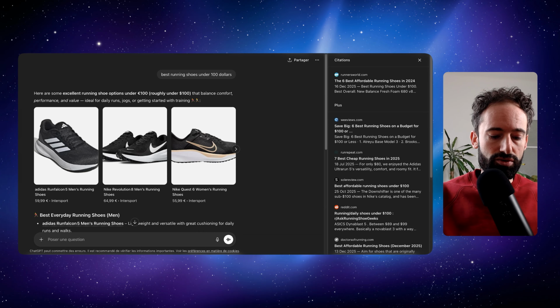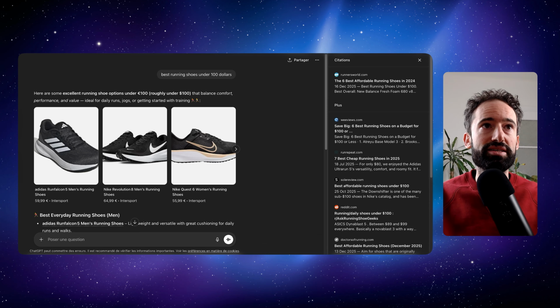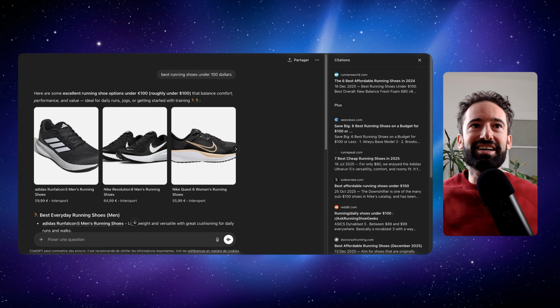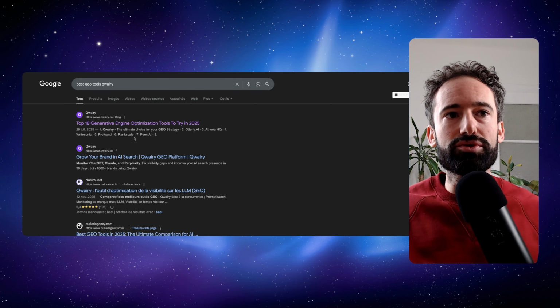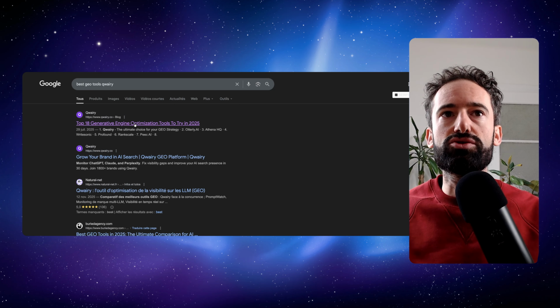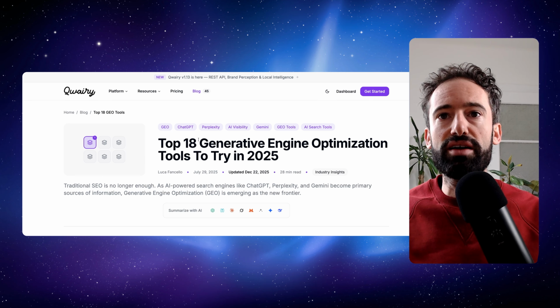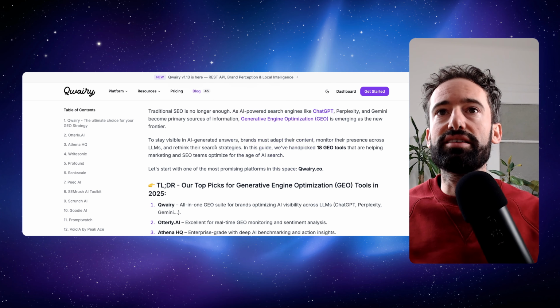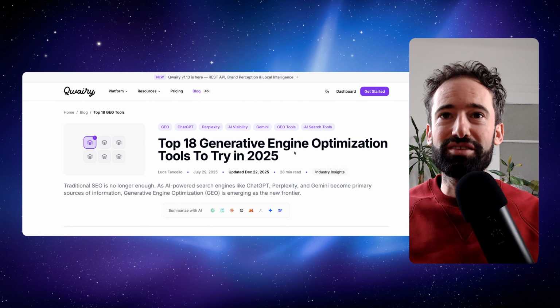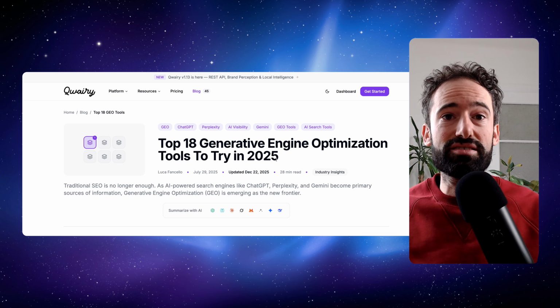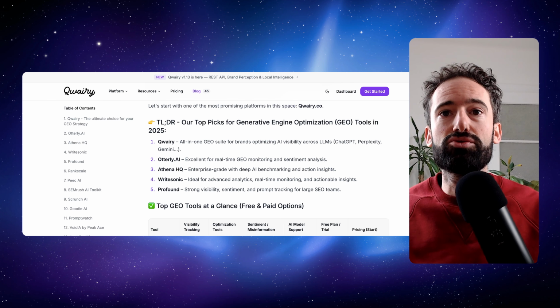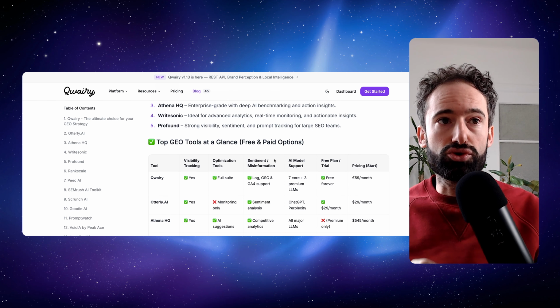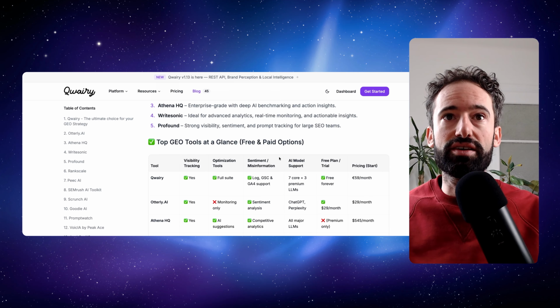And actually on Qwairy, we created an article on the best GEO tools. I will show you this article in a second. We wrote "Top 18 generative engine tools to try in 2025." And this is actually one of the articles that gets the most mentions from ChatGPT, and it brings us a lot of new clients. So really, this is something you should do, creating your optimized content for LLMs.